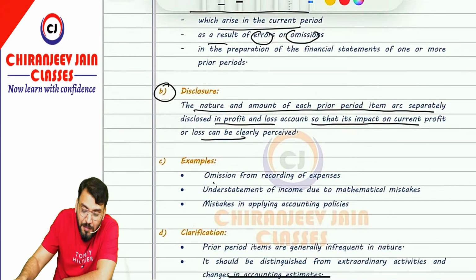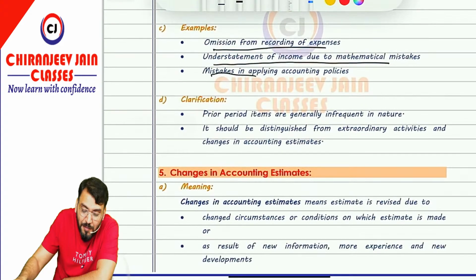For example, omission of recording of an expense under the statement of income due to a mathematical mistake in applying accounting policy, means any error will be what? Prior period item if that arises in prior years. Correct? Yes, sir. Correct. Some clarification has been given that prior period items are generally infrequent in nature, but they are not extraordinary. The prior period item should be distinguished from extraordinary item and changes in accounting estimate.